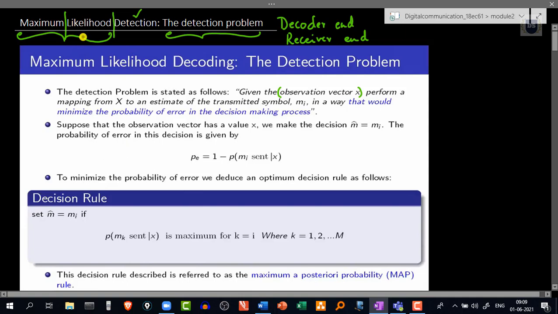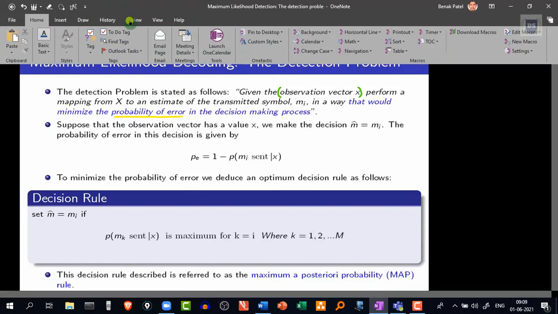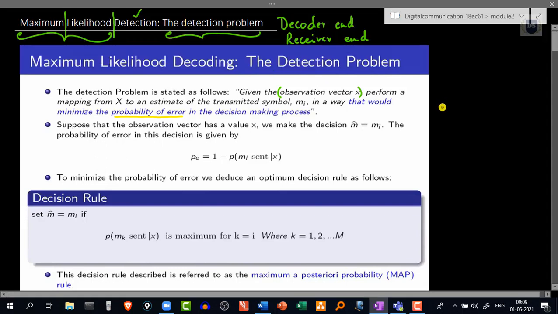So back here, let's go through this problem statement again. The detection problem can be stated as follows. Given the observation vector x, perform a mapping from x to an estimate of the transmitted symbol mi in a way that would minimize the probability of error in the decision making process. All we are trying to do is minimize this probability of error, and we all know that this probability of error is given as p of e.